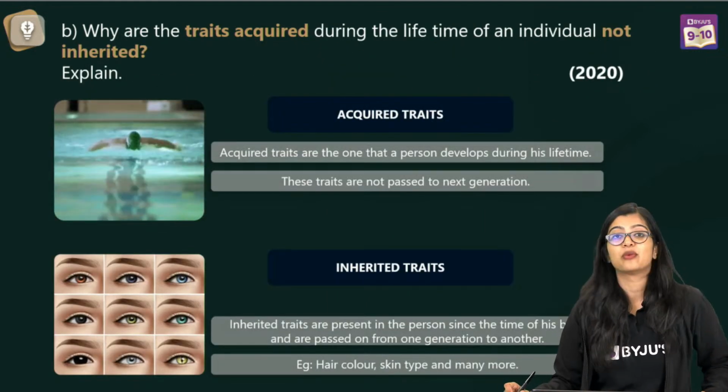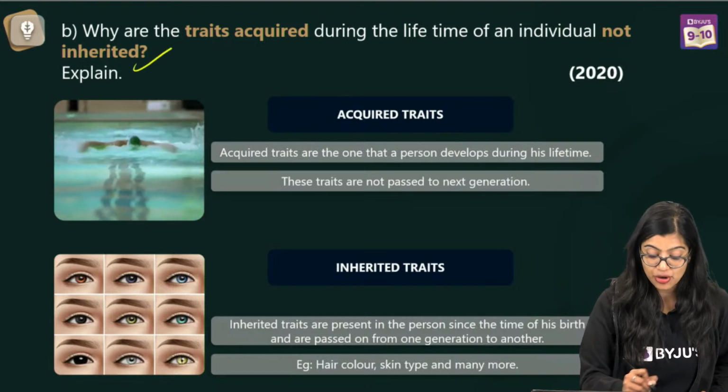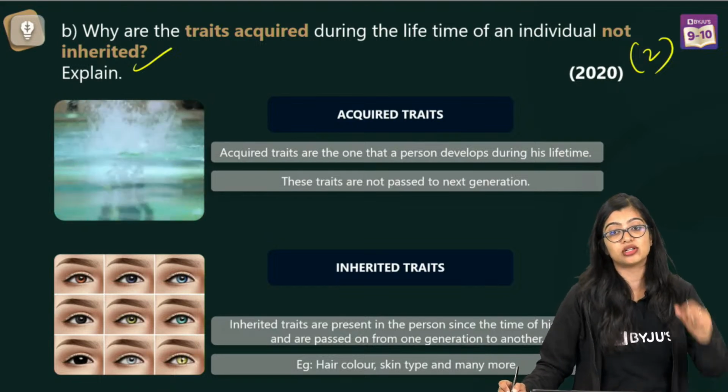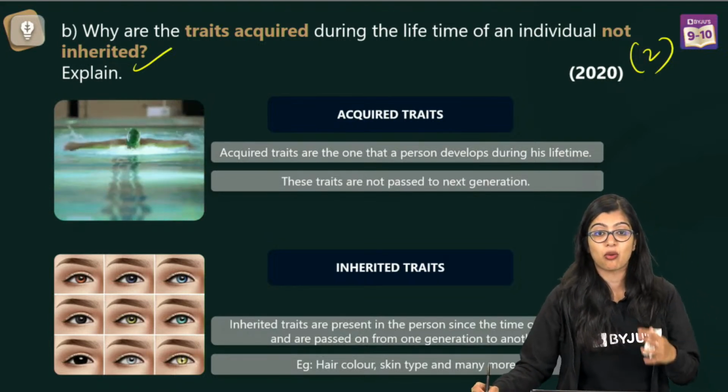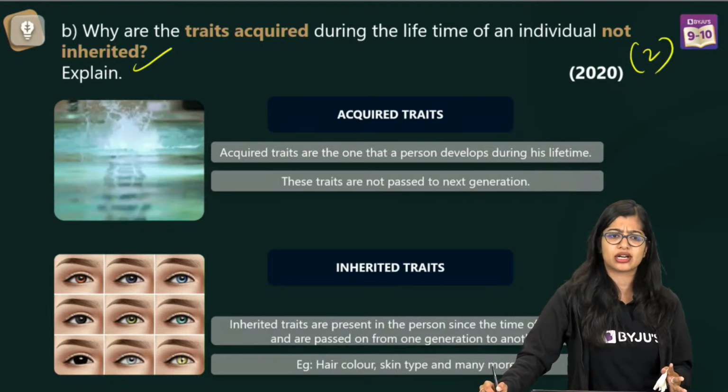Now moving on to the second one. Why are traits acquired during lifetime of an individual not inherited? Explain. 2 marks will come for this particular question also. So we've already discussed what are acquired and what are inherited. So you have to just do a compare contrast of these two.